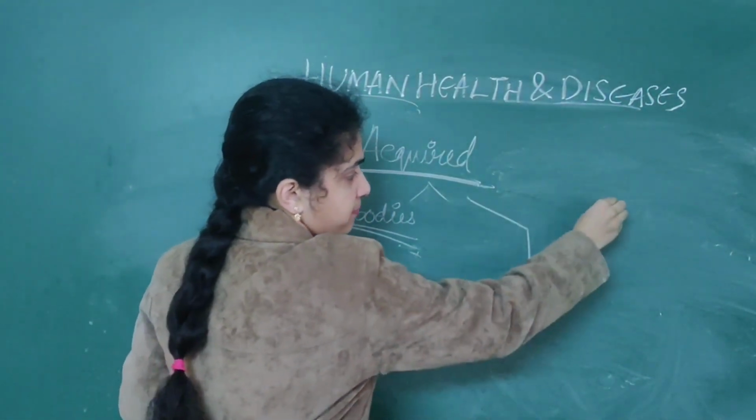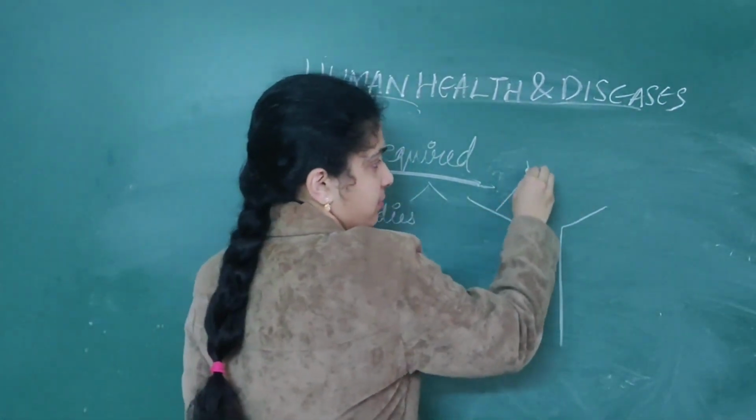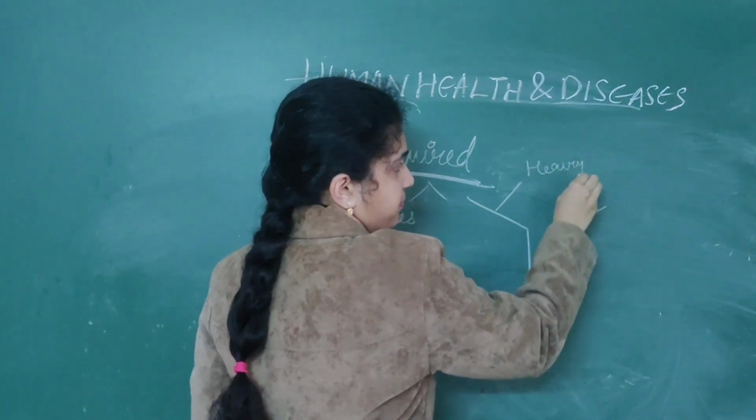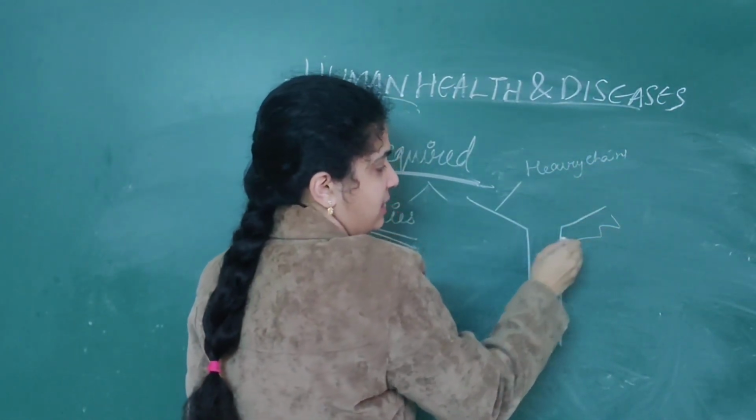So these are the two heavy chains. As well as these are the two light chains.